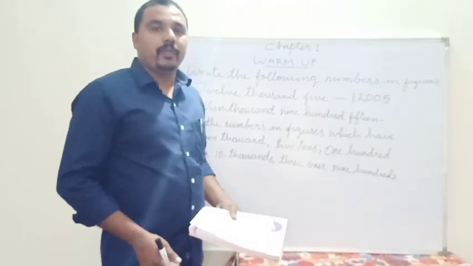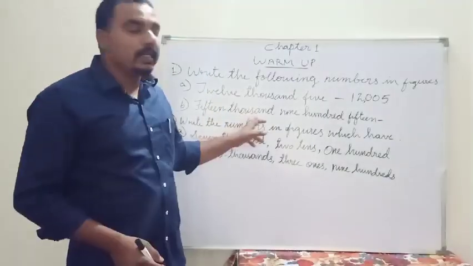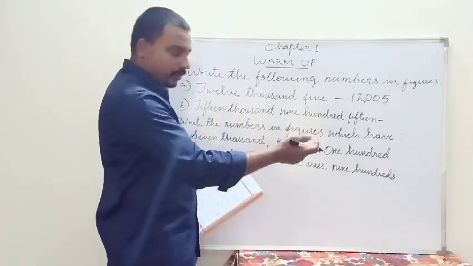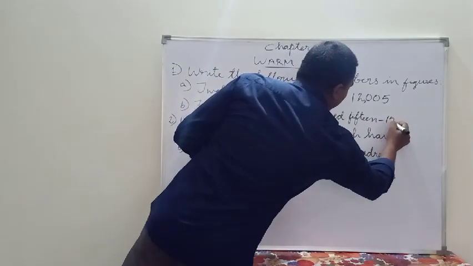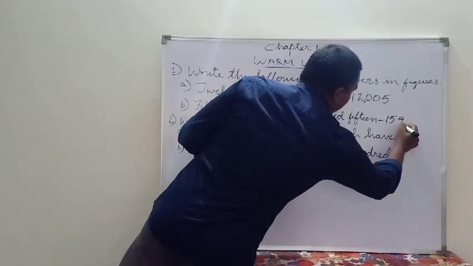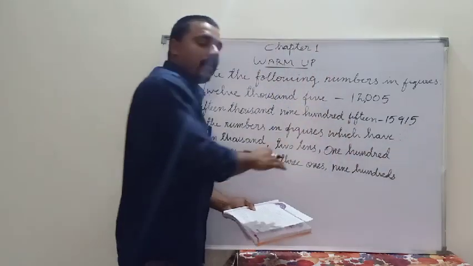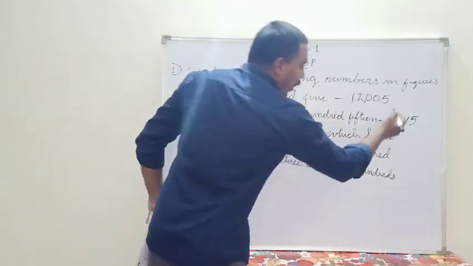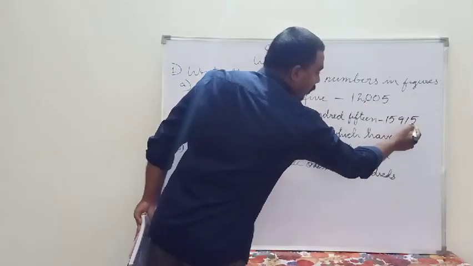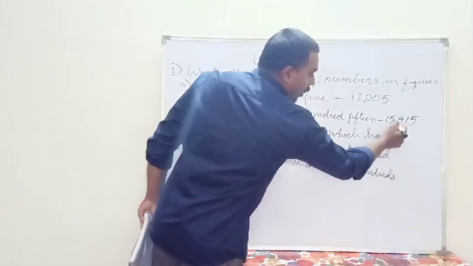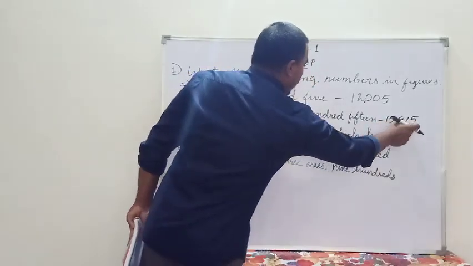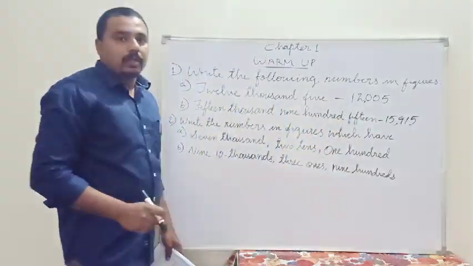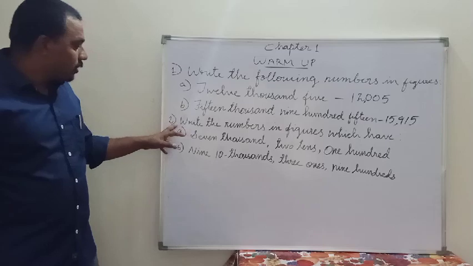15,915. Read the question carefully. Now write these words into figures. The same way we have done the first question, you have to do this question also. Place a comma, count it according to the place value. Ones, tens, hundreds, place a comma, 1,000, 10,000. So 15,915. The next question is the second question.